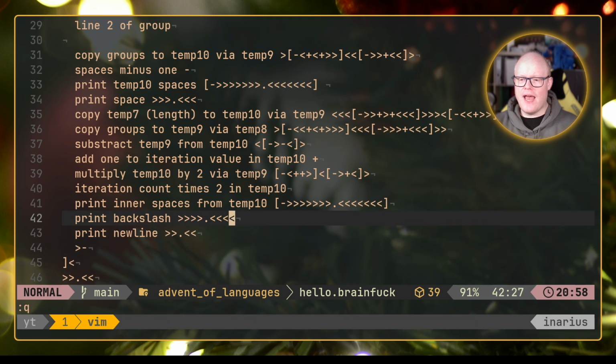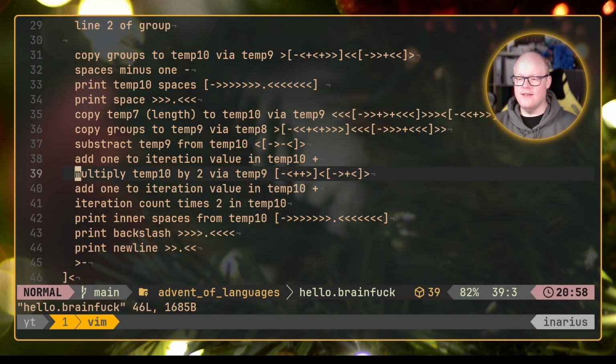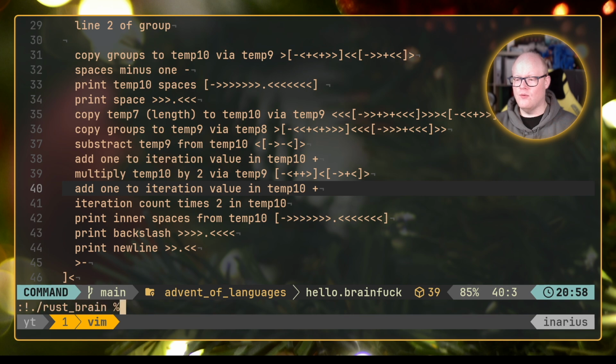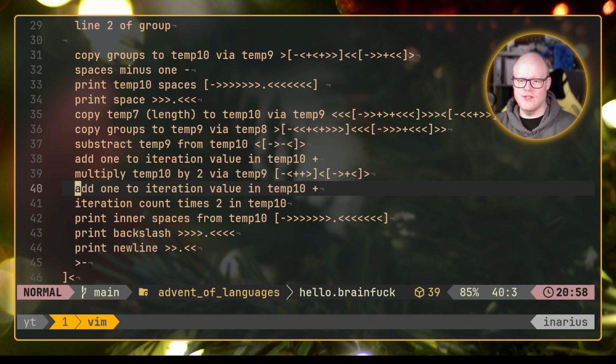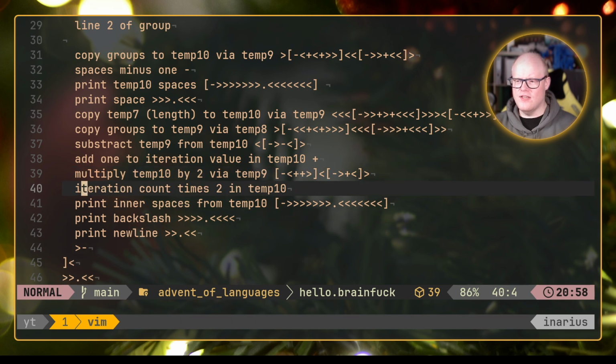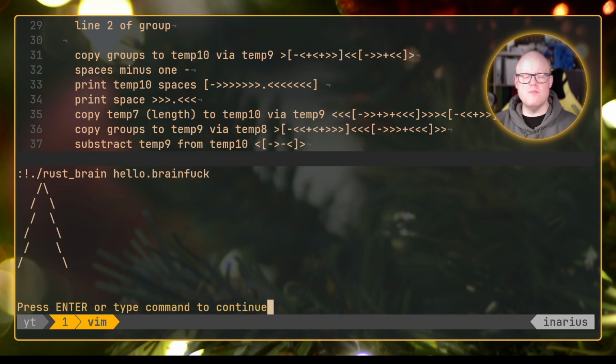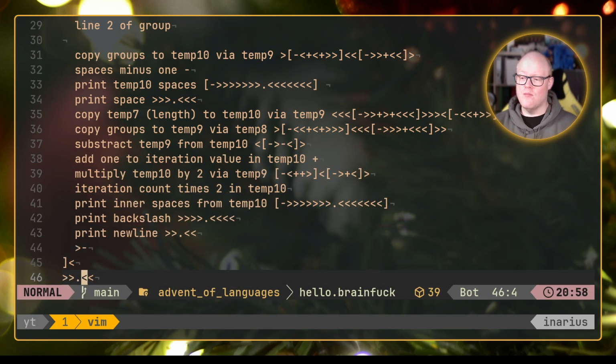So now we should have already created our Christmas tree, if I didn't do something horribly wrong, and I hope we did not. Okay, I did something wrong there. We should have created our Christmas tree already, so I guess there is something wrong with our inner space calculation. Something I did wrong there. So maybe I somehow copied this line in there when hitting save, I guess. Okay, now we have the basis for our Christmas tree in Brainfuck.